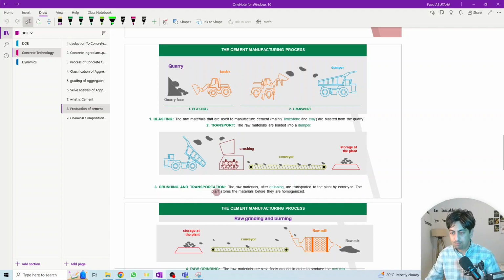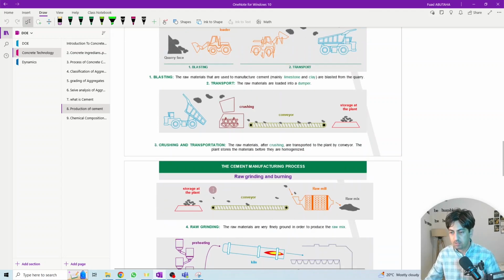So after crushing, the raw material is transported to the plant by conveyor. This is the crushing machine. The material is crushed, then transferred to the plant using a conveyor. The plant stores the material before it is homogenized. So this is the store where the material is kept after the process of crushing.